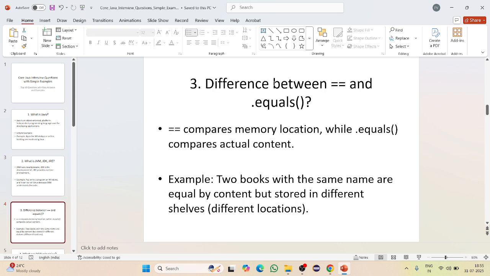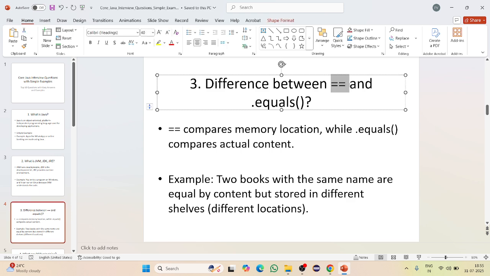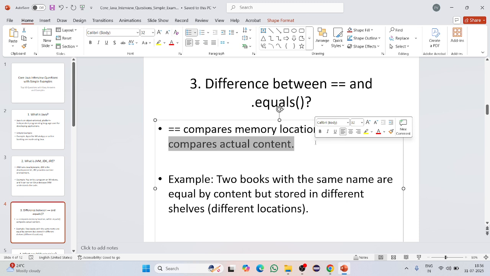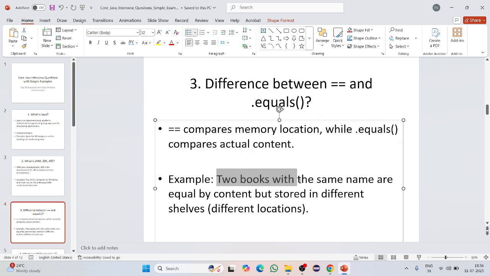And what is the difference between double equals and the equals method? Double equals is an operator used to compare memory location, while equals is a method used to compare actual content. Suppose two books with the same name are equal by content but stored in different locations.